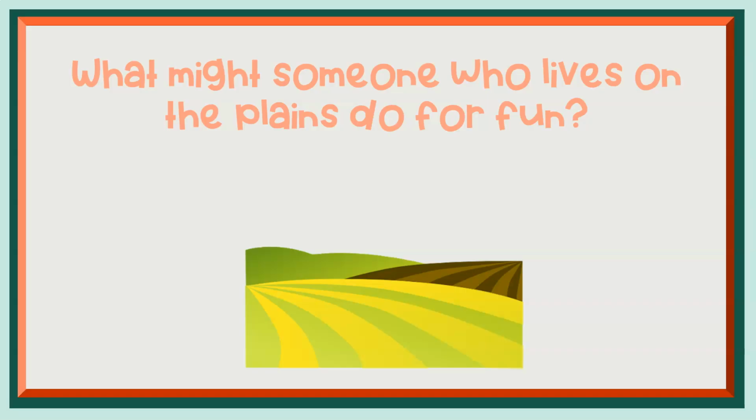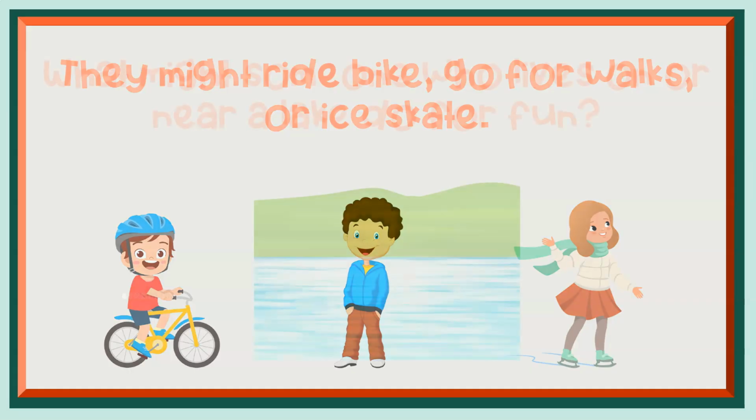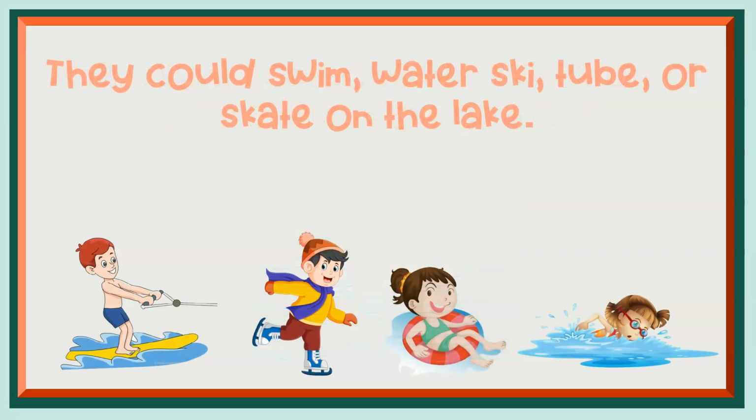What might someone who lives on the plains do for fun? They might ride bikes, go for walks, or ice skate. What might someone who lives on or near a lake do for fun? They could water ski. They could skate on the lake in the winter. They could tube, or they could swim.